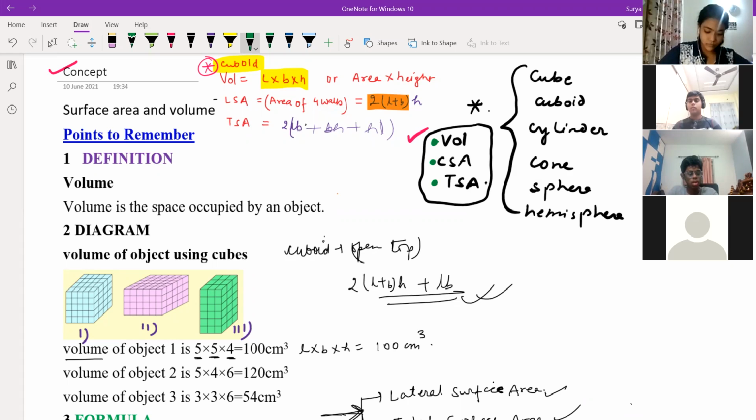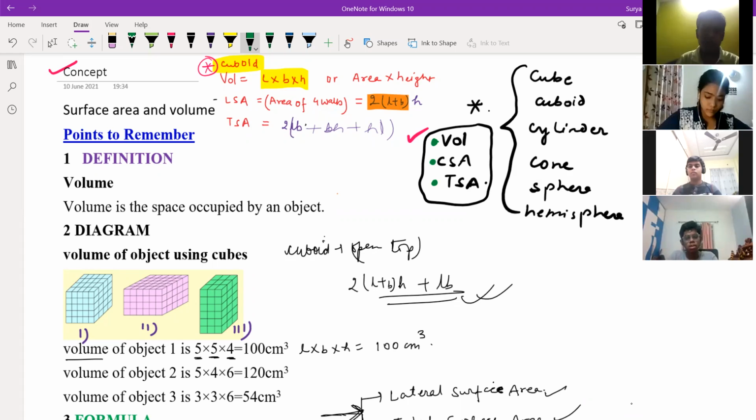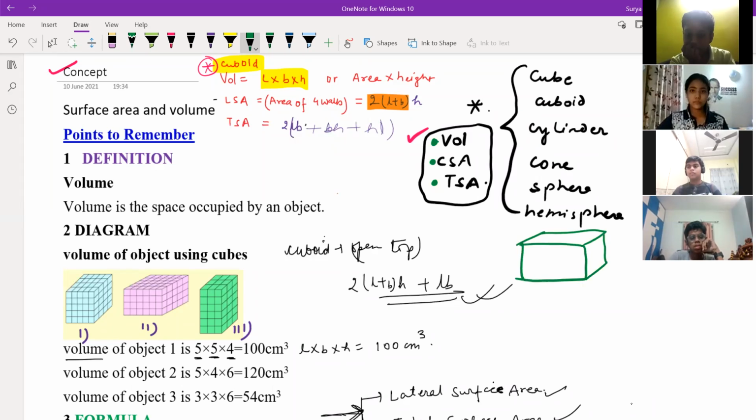Yes, sir. So volume means what is coming in this thing. Suppose you're talking about a room, inside the room, one volume is there. So how much air is present inside the room? That is coming under volume. Suppose how much people can sit in this particular place.